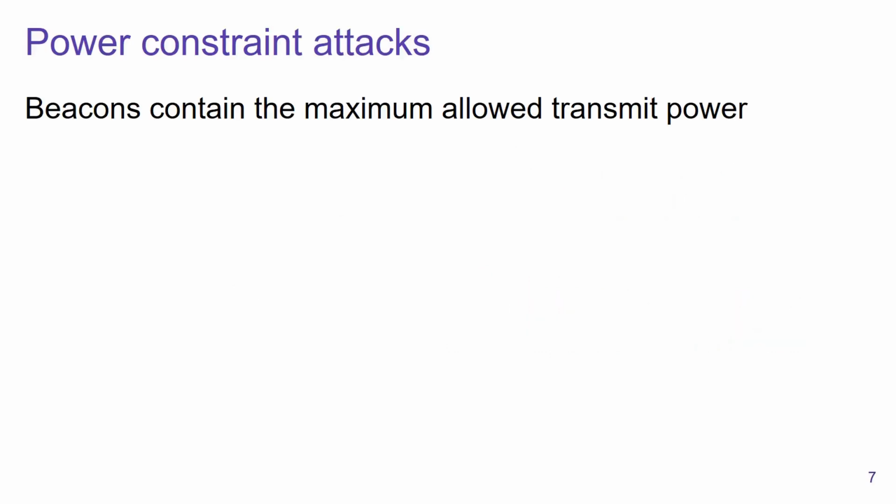And one of the first attacks that we discovered is what we call a power constraint attack. Namely, as I already hinted at previously, beacons contain the maximum allowed transmit power that a client should be using.